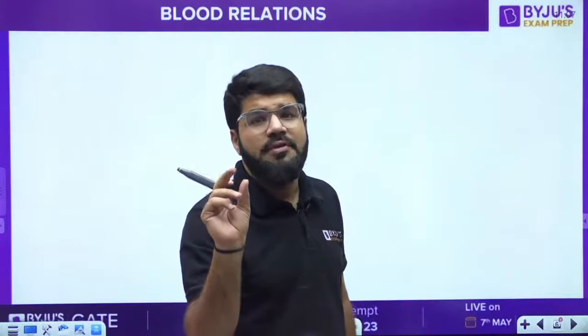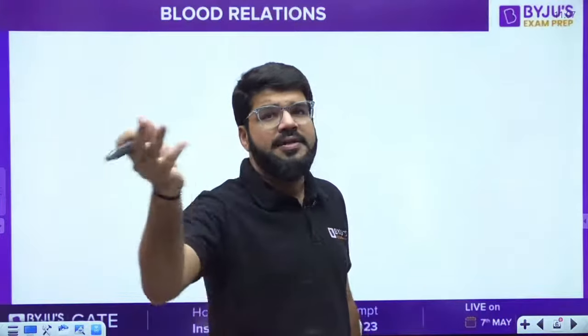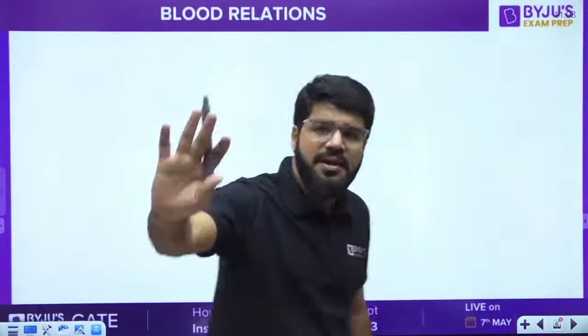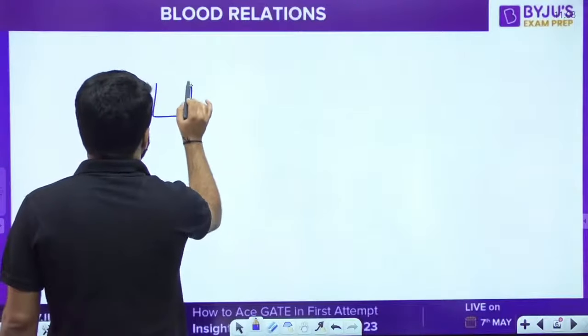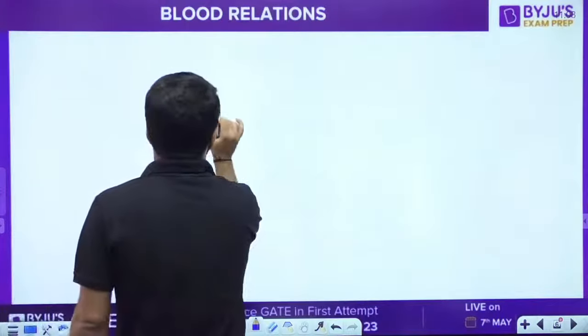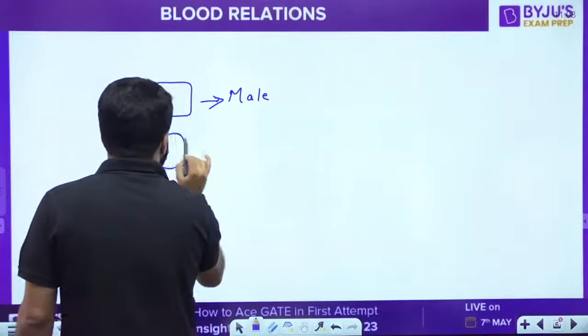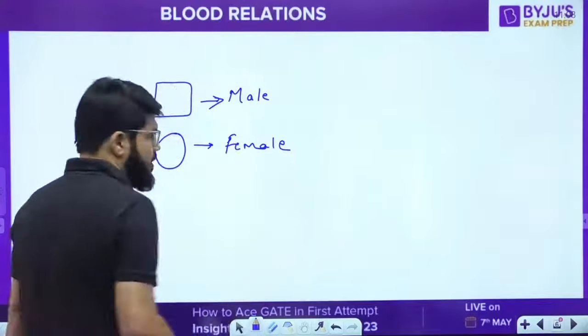And some questions will be in the form of coded relations. The relations are described by codes, like at the rate is some relation, hash is some relation, multiplication is some relation, something like that can be there. Whatever may be the category of question, keep one approach: define a square for a male, and take up a circle for a female.